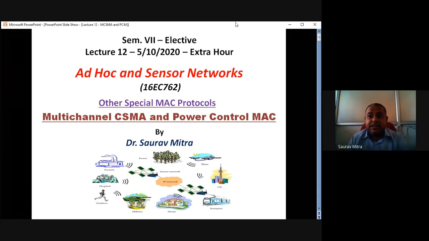That means there is some other sender, there is some other receiver. They are using the channels and communication is going on between some other transmitter and receiver. So if carrier frequency is present, then the sender would not send its data packet to the communication channel. Okay, so that is called carrier sense.